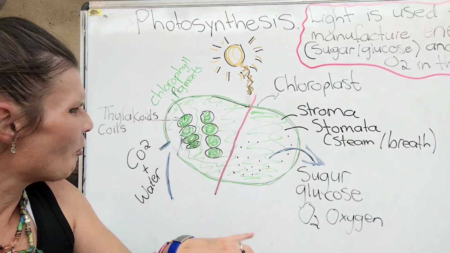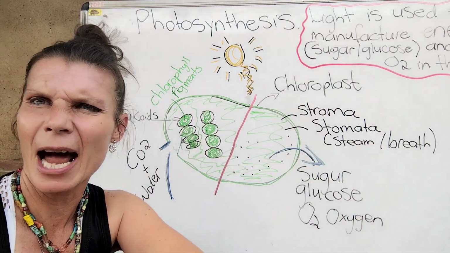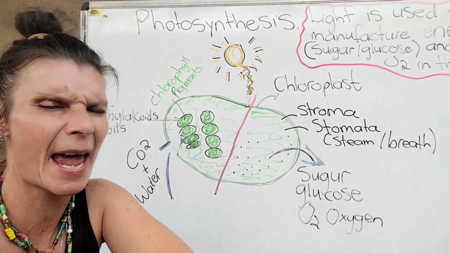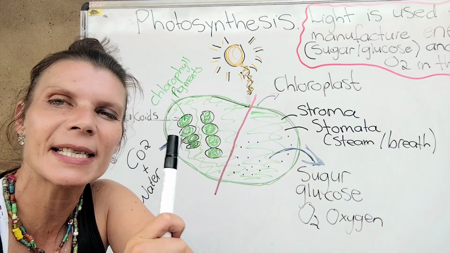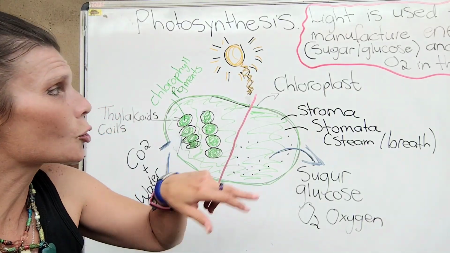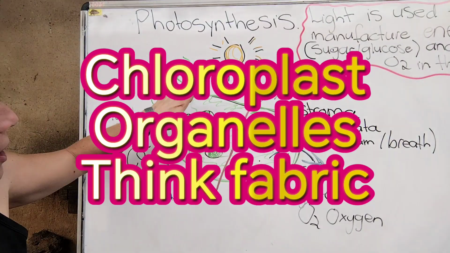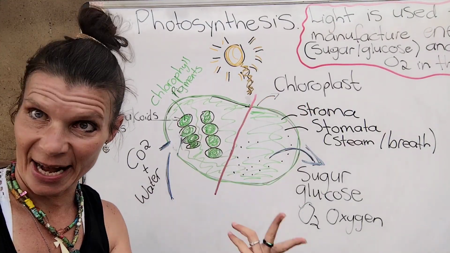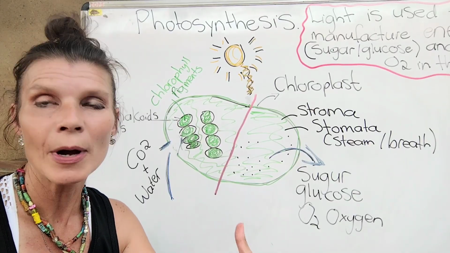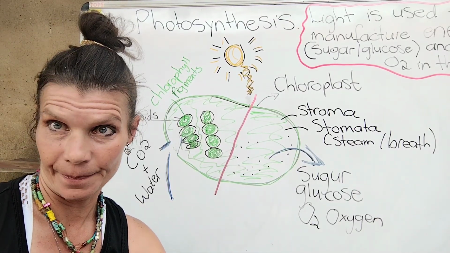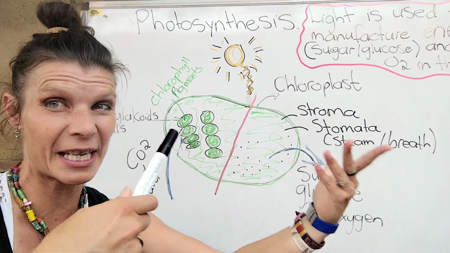Now, okay, what is going on here in a plant? Let's break it up into easier pieces. The place in a plant where photosynthesis takes place is called a chloroplast. A chloroplast is an organelle in every plant. Chloroplast, organelle. Think about a factory, right? Remember, photosynthesis is where we are going to produce.